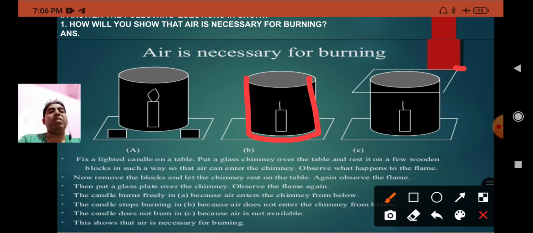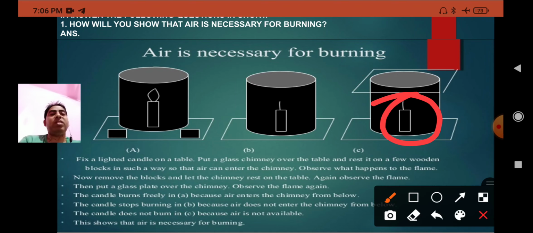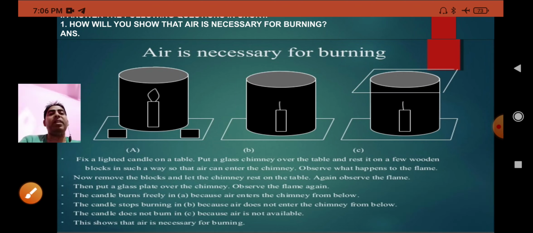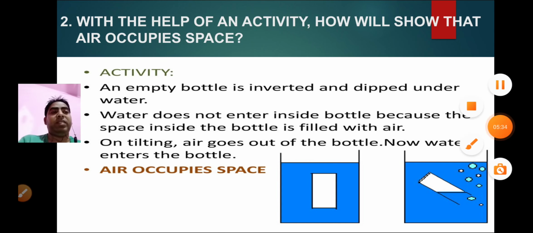After that we cover it with the help of a cover, and almost all the oxygen supply is cut down. Then what happened? You can see the candle is exhausted, not burning. Earlier, as we were giving the oxygen supply, the candle was burning. As soon as we removed the oxygen supply, the candle stopped burning. Now our next question is, with the help of an activity, how will you show that air occupies space?